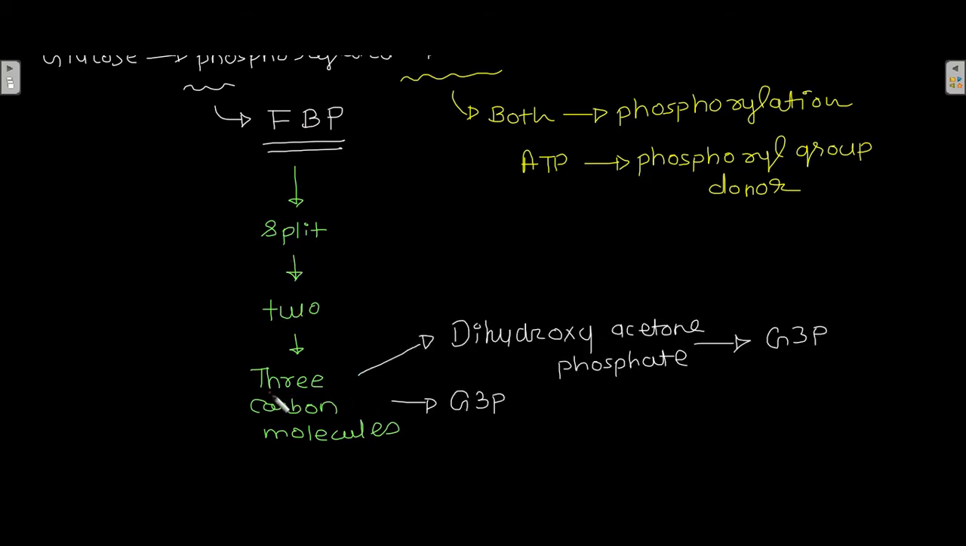Now there are 2 3-carbon molecules, right? One is dihydroxyacetone phosphate and the other is glyceraldehyde 3-phosphate. And when this dihydroxyacetone phosphate is produced, it is immediately converted into glyceraldehyde 3-phosphate. So by breaking your fructose 1,6-bisphosphate, you produce 2 molecules of glyceraldehyde 3-phosphate.